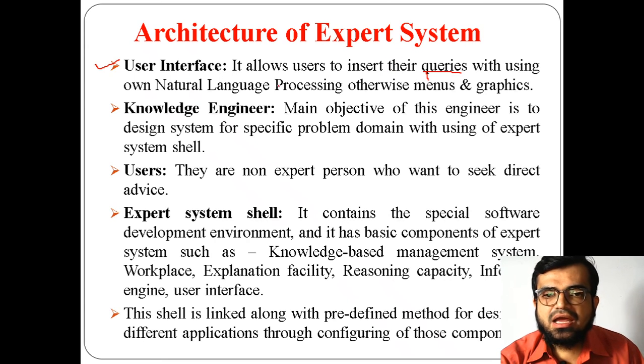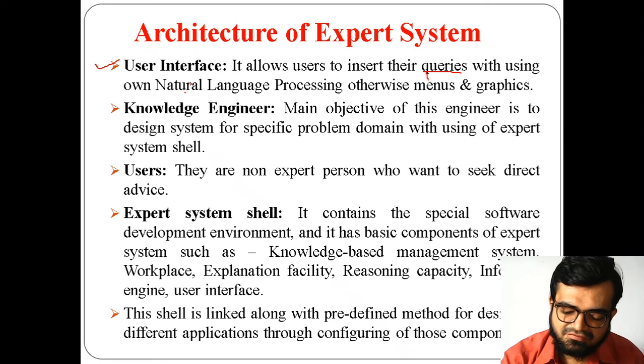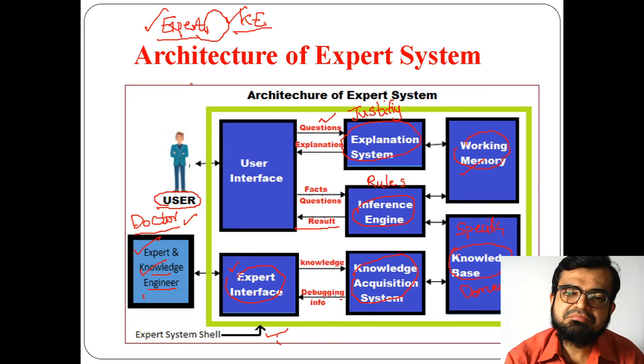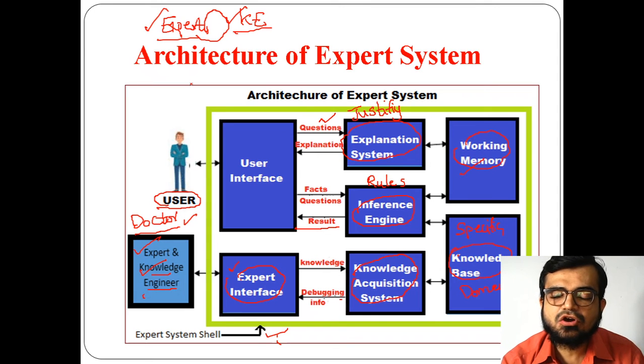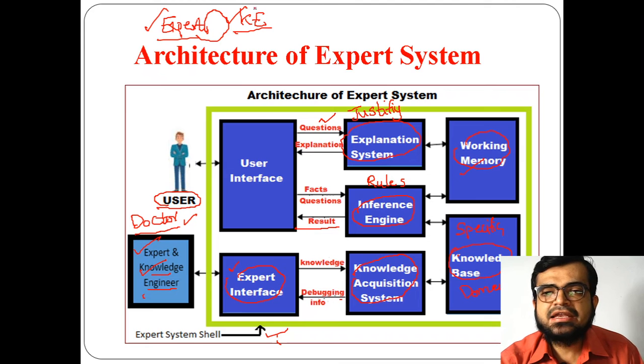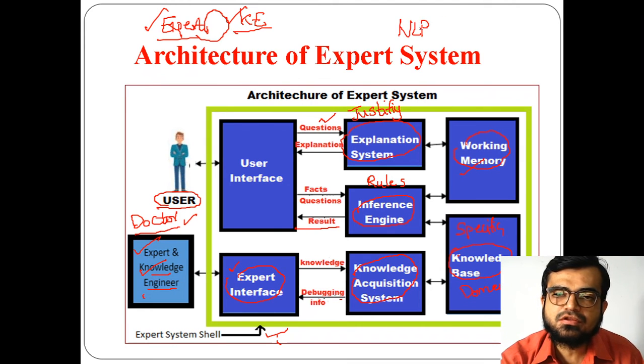Okay, and remember, in artificial intelligence, whenever a human being interacts with software, it will interact through the process of NLP. What is the process name? NLP, natural language processing.